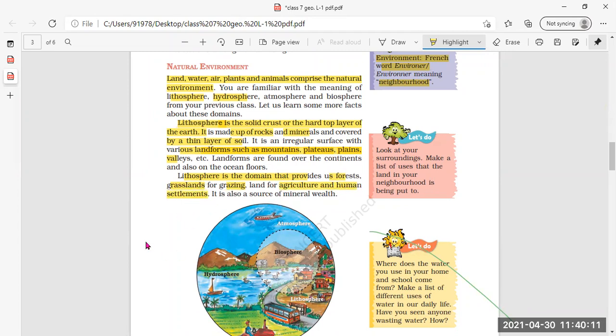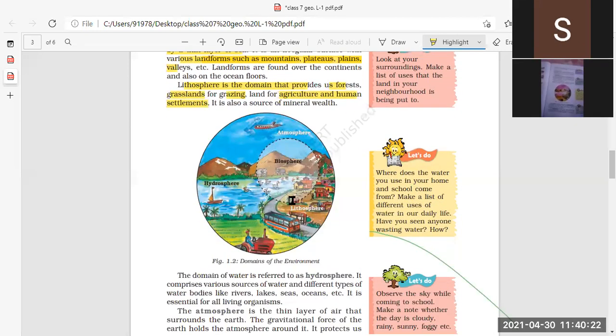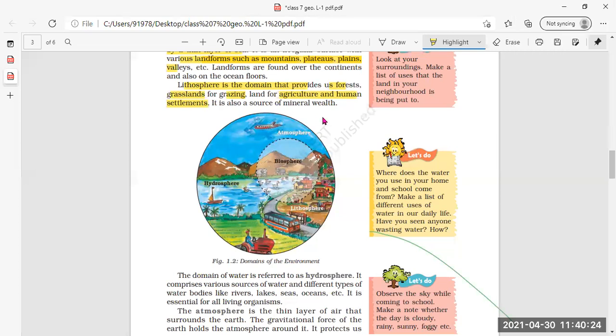Agricultural land is also there, plus human settlements, meaning buildings and houses where human beings reside. So this is the lithosphere we can see here in figure 1.2. It is also a source of mineral wealth.